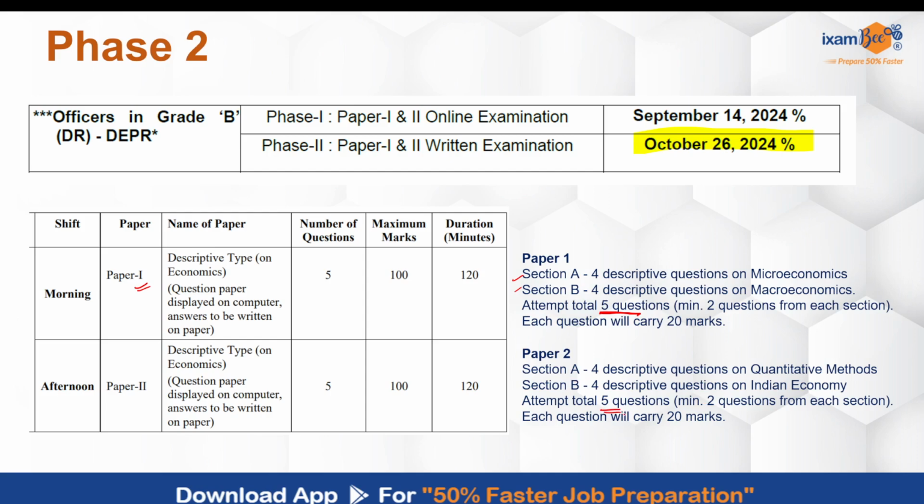Given the fact that not much has been asked from quantitative methods, nothing in fact has been asked from quantitative methods in the numerical part, you can expect numericals, and I hope that RBI does do justice to that preparation in phase 2. So please gear up for more numericals in phase 2, both in paper 1 and paper 2. And I hope they will check more conceptual clarity and understanding and thinking-based questions in phase 2, right? So please do start your preparation. You have a good 40 days, but don't wait.